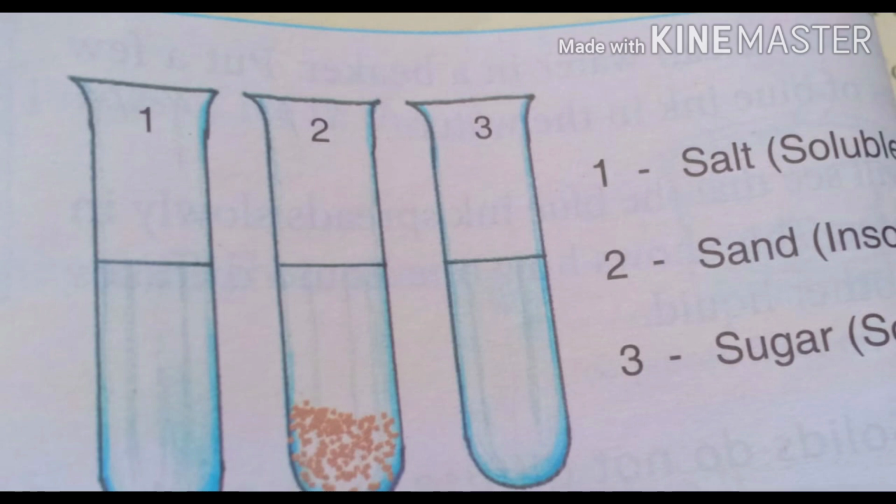That is called a saturated solution, which we have done in the previous class. But if again we add 15 more spoons of sugar and give temperature, then sugar will not mix. So that is an unsaturated solution. A solution which cannot dissolve more amount of a given substance at a given temperature is called a saturated solution. The effect of temperature is always there on solubility. If the temperature is increased, that is on heating a solution, the solubility of the substance will also increase. So temperature affects a lot.